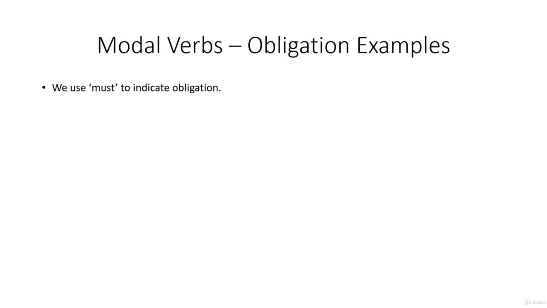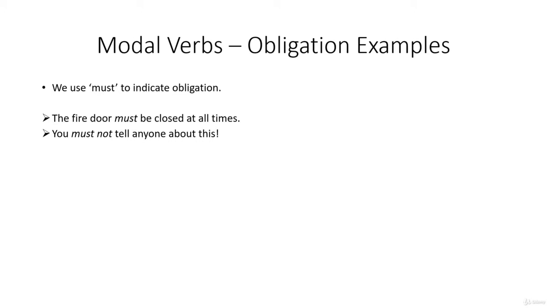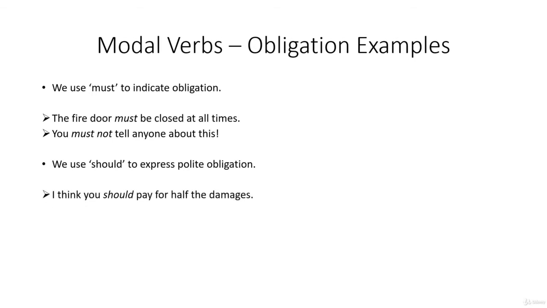If we look at obligation, we use must to indicate obligation. So the fire door must be closed at all times. You must not tell anyone about this. Okay? Forbidden. And we use should to express polite obligation. I think you should pay for half the damages. Why should she have to pay for her brother? In both cases, they're expressing an obligation or questioning an obligation, but in a polite way.